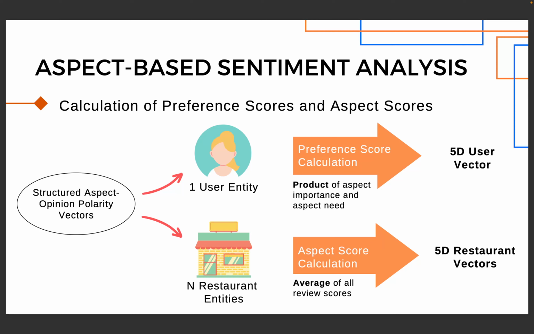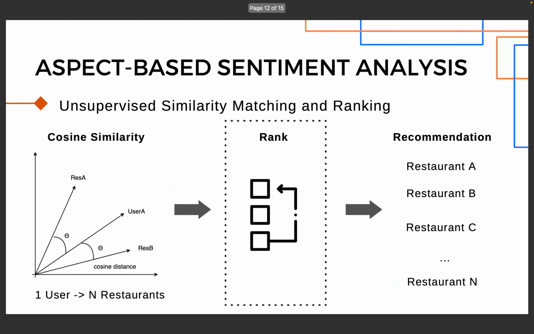For the restaurant entity, we perform a similar grouping task to gather a list of reviews left on the specific restaurant and calculate the aspect score using the average of all review scores. In the end, we will obtain a list of 5D restaurant vectors.